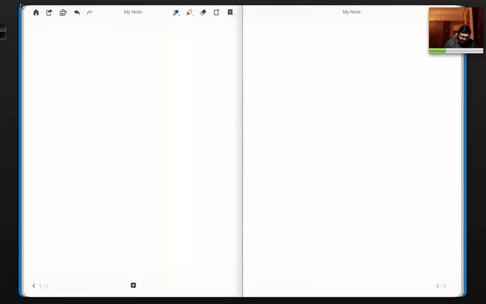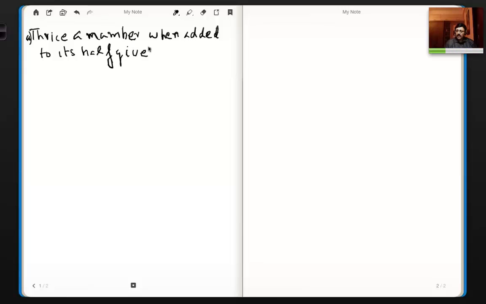It says, thrice a number when added to its half gives 72.